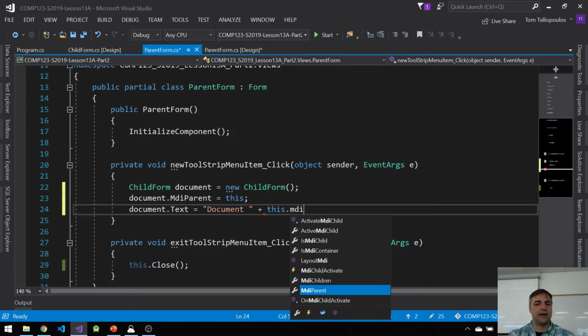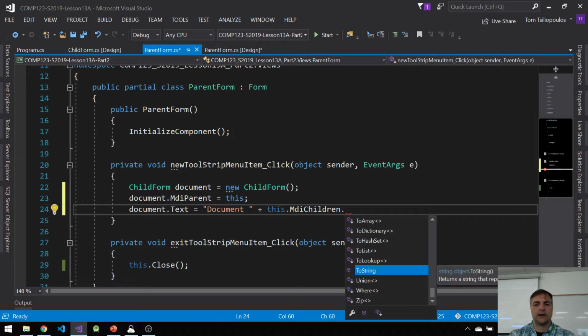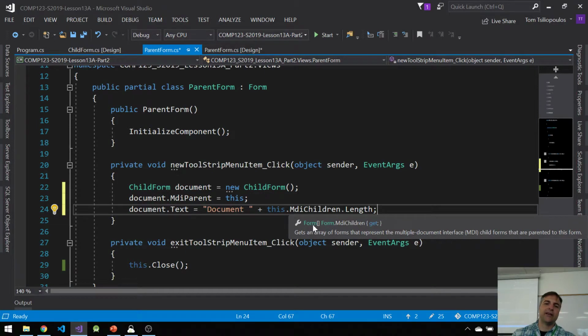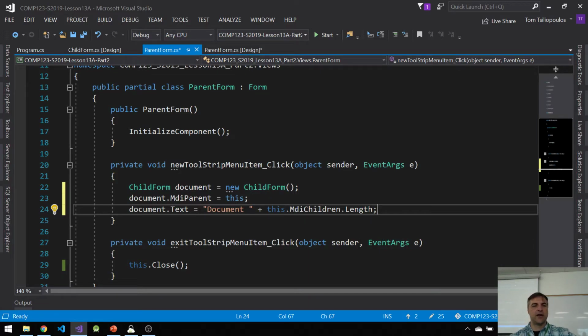This MDI children dot, and again it's an array, so it's length, right? So this MDI children dot length is actually going to say, hey, how many children do I have in, notice it's an array of forms. That's what it is, an array of forms. And I want the length of that array, so if I add a child like this the first time, my array length is 1. Therefore, document.text is going to be document 1, right?